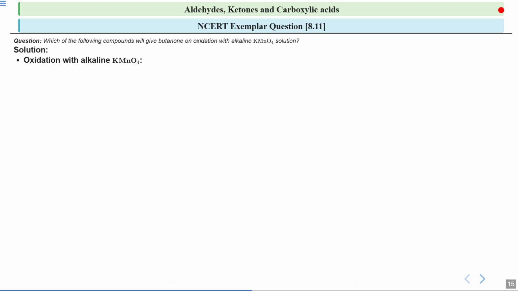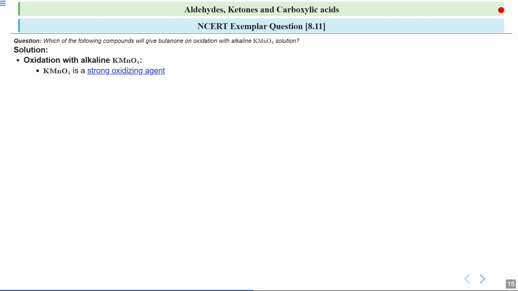If we see KMnO4, this is a strong oxidizing agent, which means it can add oxygen to other substances very effectively. That means it can convert alcohols into a more oxidized form.